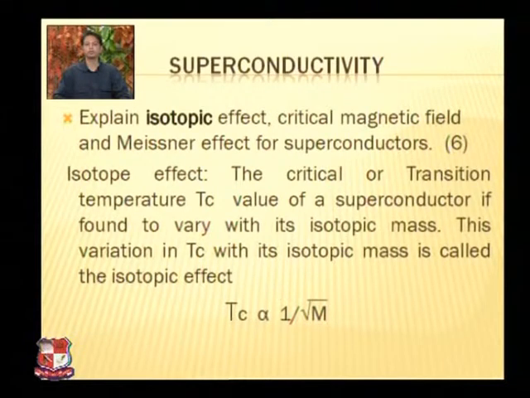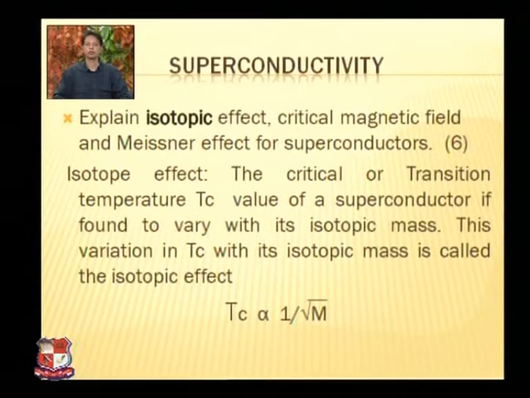See that isotope effect: the critical or transition temperature Tc value of a superconductor is found to vary with its isotopic mass. This variation in critical temperature with isotopic mass is called the isotopic effect.